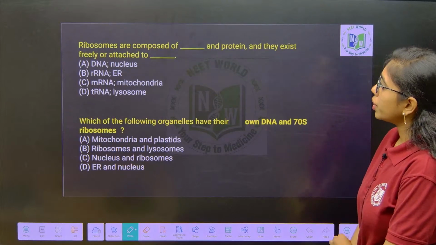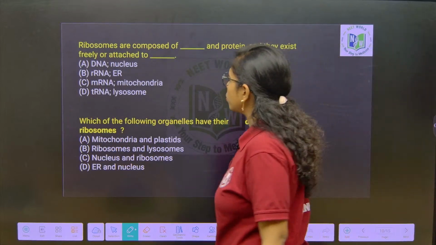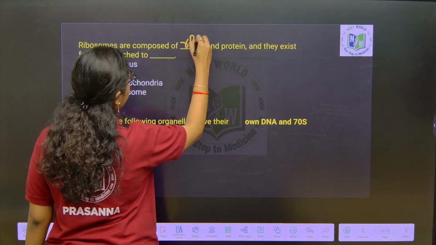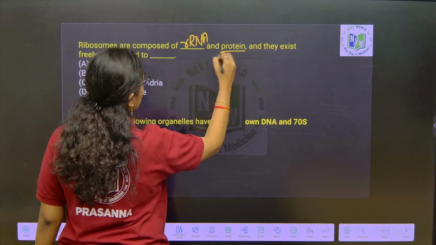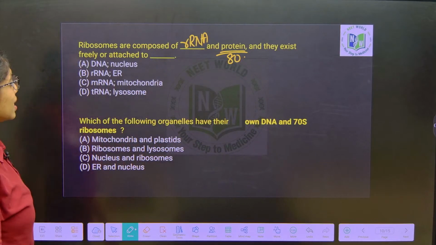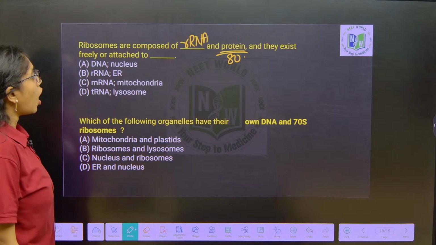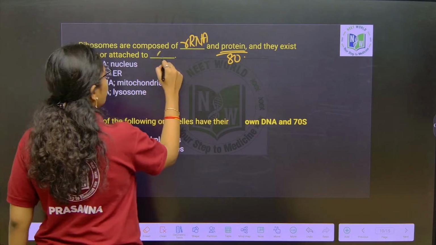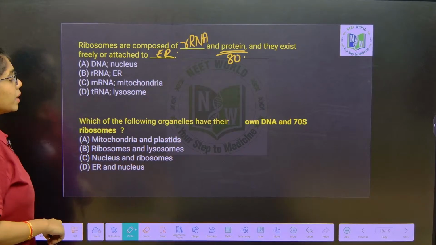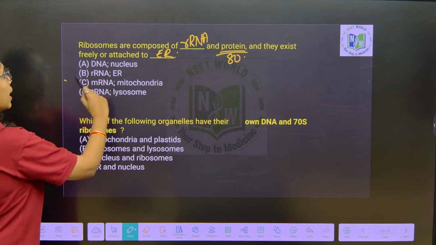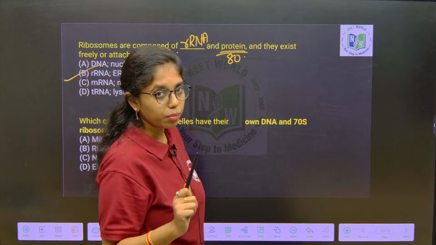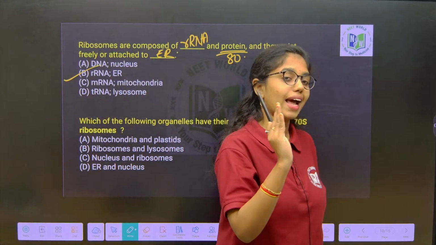Next question, look into this. Ribosomes are composed of rRNA and proteins. How many different types of proteins will be there? 80 different types of proteins, and they exist freely or are attached to the endoplasmic reticulum in a eukaryotic cell. So here what will be the right answer? Option B.